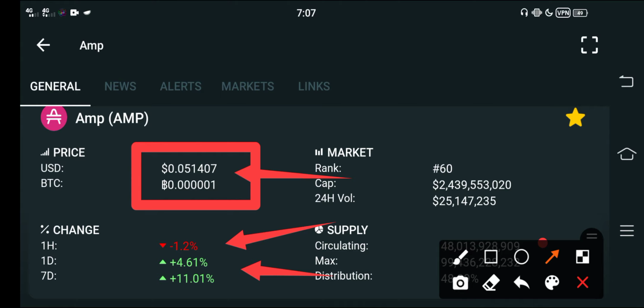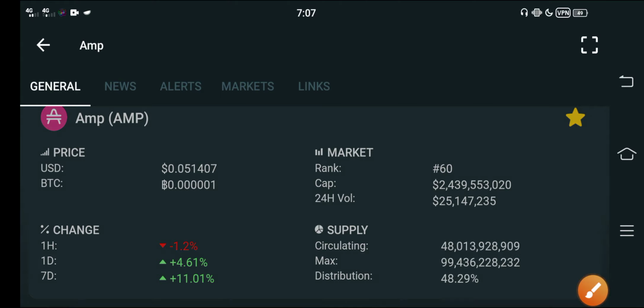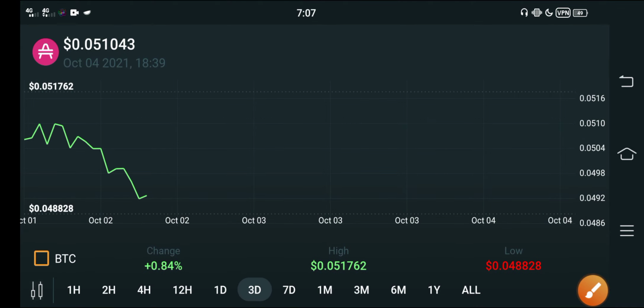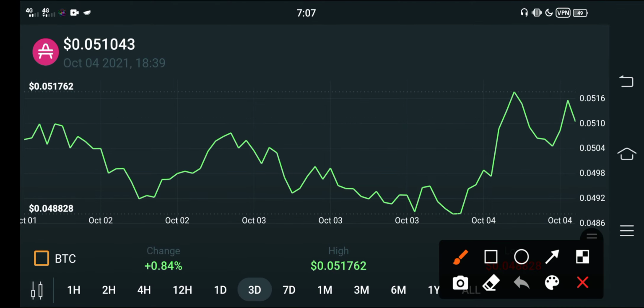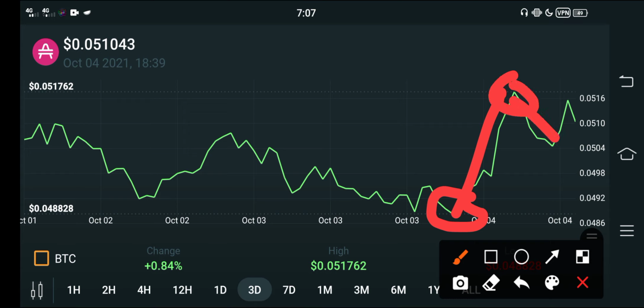So obviously the price started pumping a long time ago. And guys, I believe that for a long time AMP will continue this kind of move. You can see here, from this point the price of AMP pumped. You can see here again the price of AMP dumped for a short time, guys.